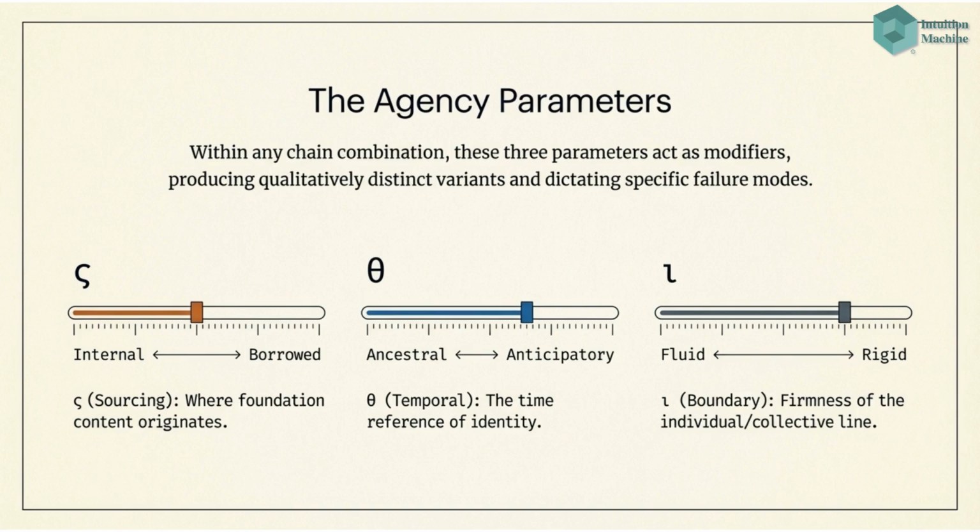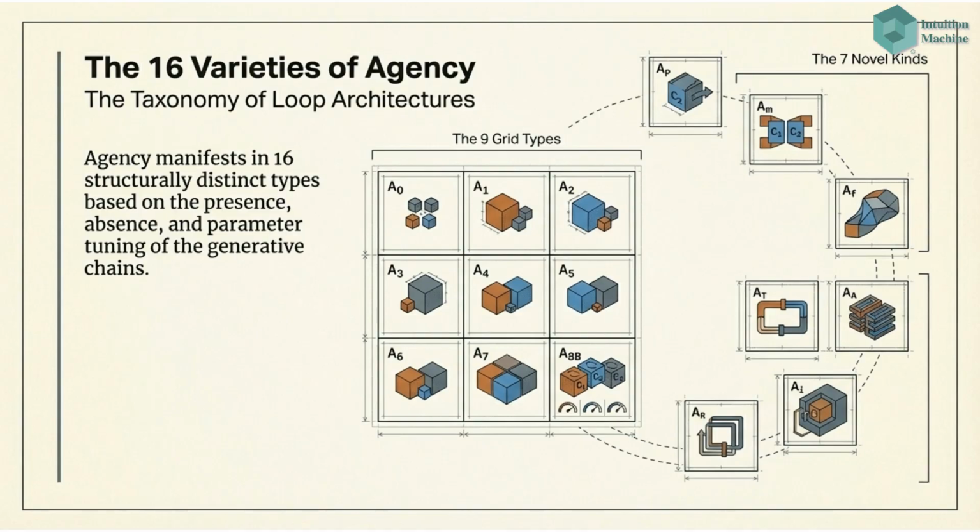These include sourcing, zeta, where foundation content originates, temporal reference, theta, the time reference of identity, and boundary firmness, iota, the firmness of the individual/collective line. Agency manifests in 16 structurally distinct types based on the presence, absence, and parameter tuning of the generative chains. These include 9 grid types and 7 novel kinds of loop architectures.